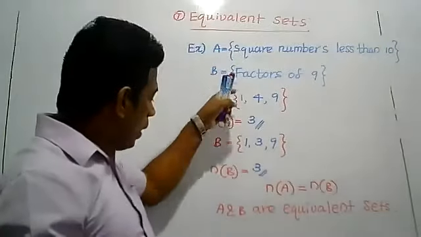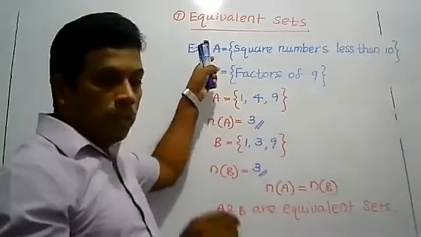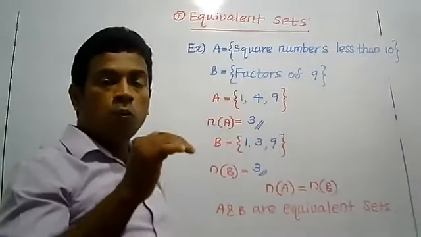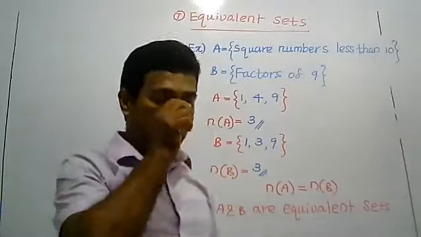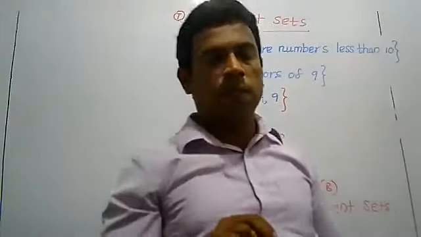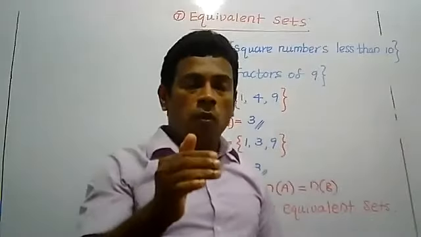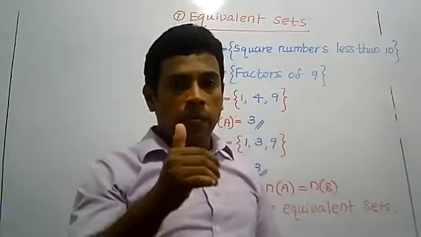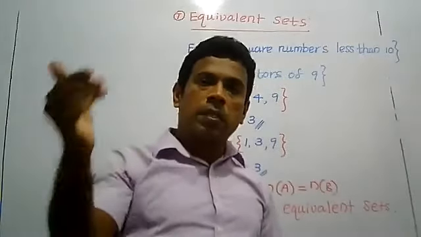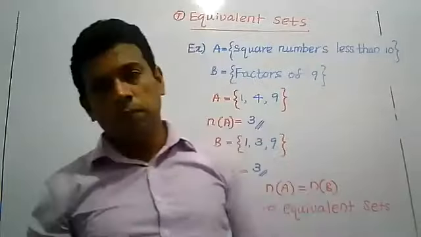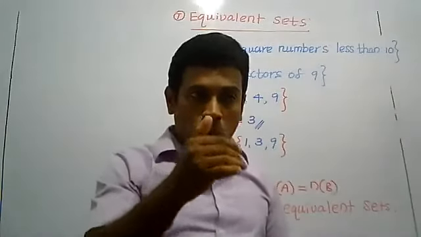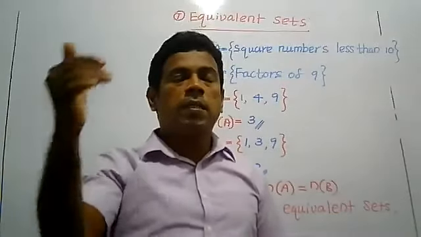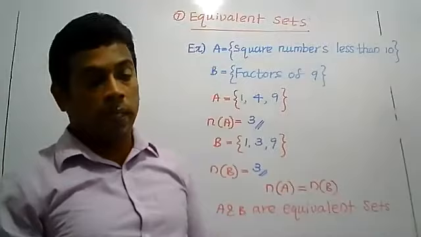From what I have explained, you now know that two sets are equivalent means they have the same number of elements, and two sets are equal means they have the same elements. First statement: all equal sets are equivalent sets. Second statement: equivalent sets are equal sets. Which is correct? Which is wrong?